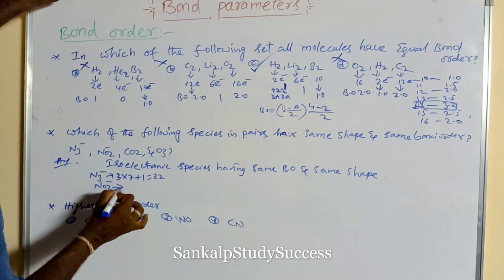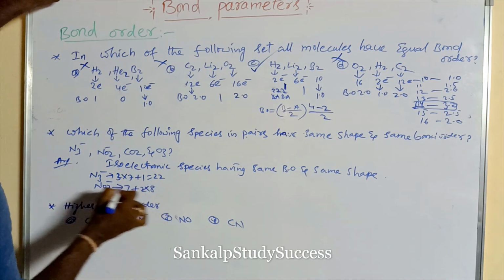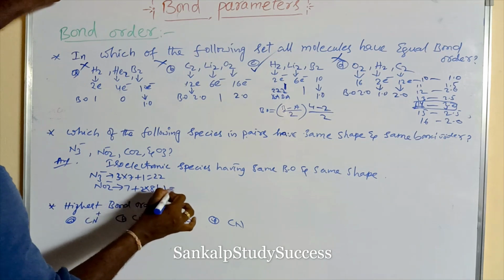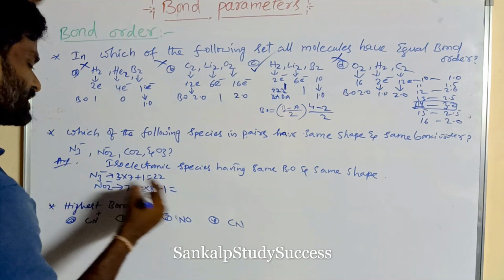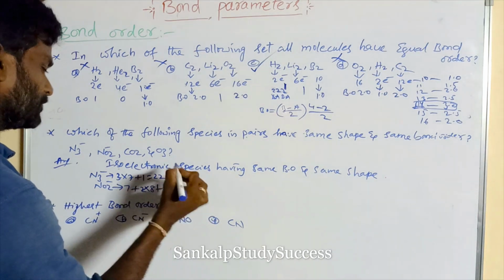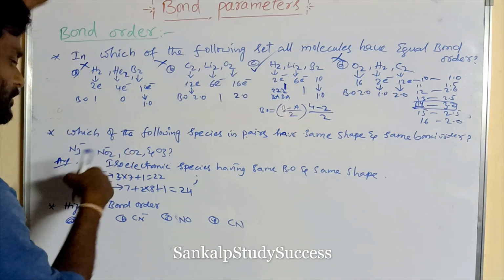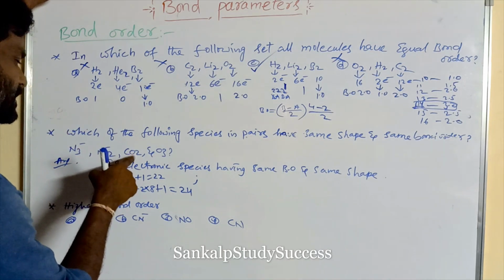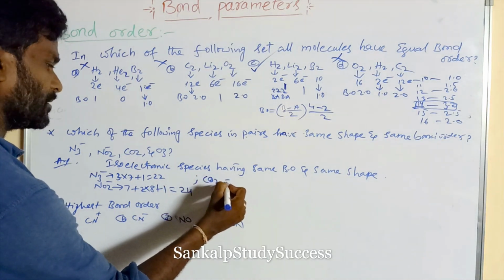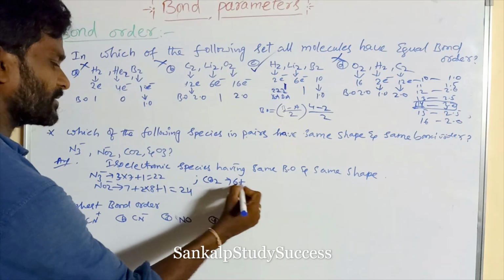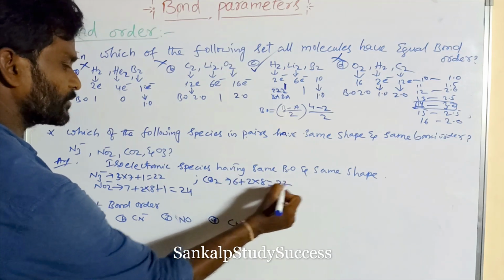NO2 minus means nitrogen 7 plus 2 times 8 for the two oxygens, 16, plus 1 for the minus charge, 17, plus 7, 24. Now CO2: carbon 6 and oxygen 8, 2 times 8 is 16, plus 6, 22.